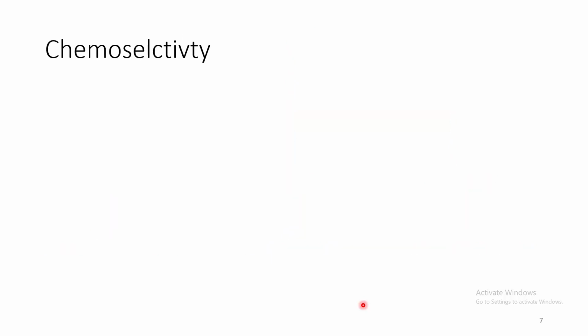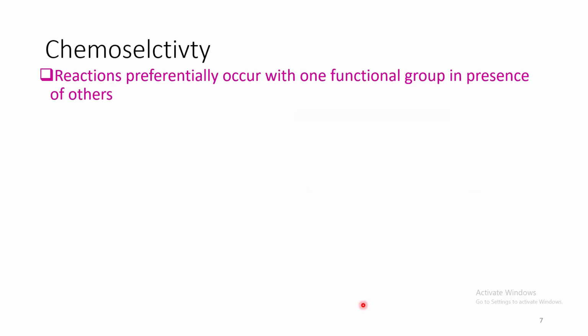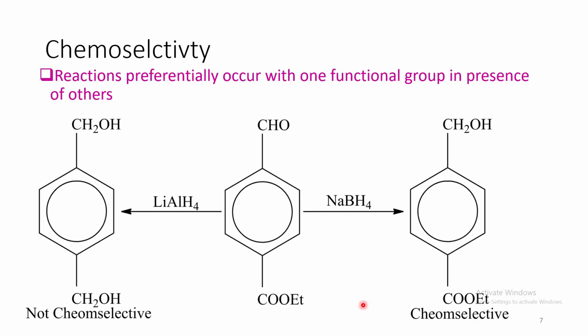Now chemoselectivity. It refers to if the reaction preferentially occurs with one particular functional group in presence of others. So if we can see with this example, if we use sodium borohydride, it preferentially only reduces this aldehyde group without touching this ester group. So it's chemoselective. While lithium aluminum hydride reduces both functional groups. So it's a non-chemoselective reagent.